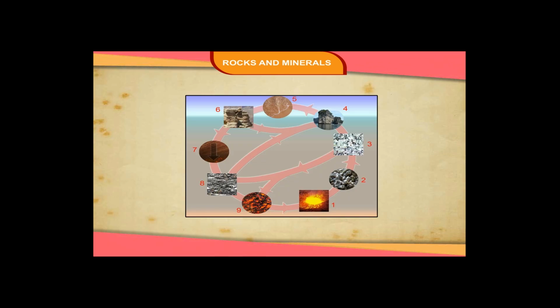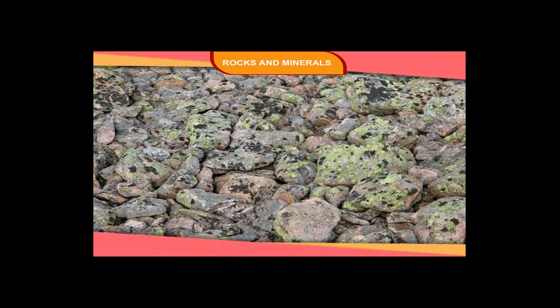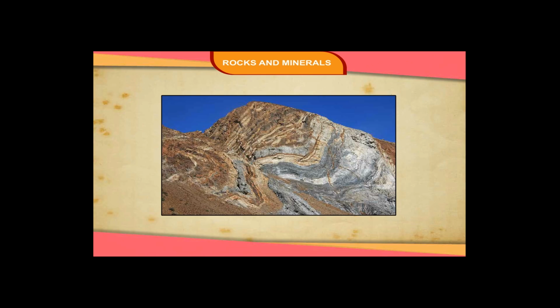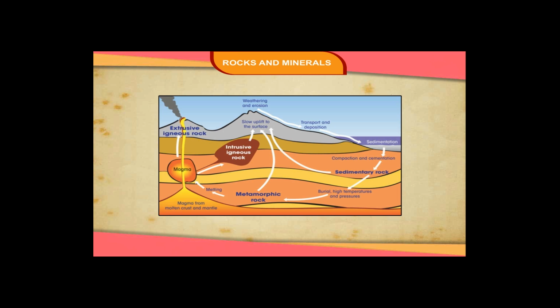Rock cycle. The three categories of rocks are constantly forming from one another in a continuous circuit, which is known as the rock cycle. When the igneous rocks are exposed to weather changes, they are broken and eroded and give birth to the sedimentary rocks. Due to excessive heat and pressure, these rocks further undergo a change into metamorphic rocks. Thus, this cycle of change from one type of rock into another is called the rock cycle.